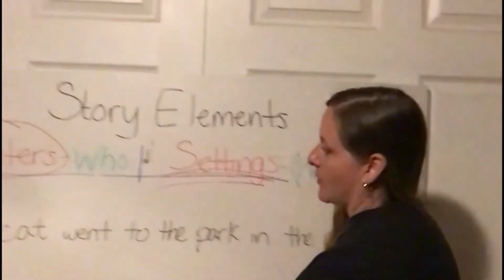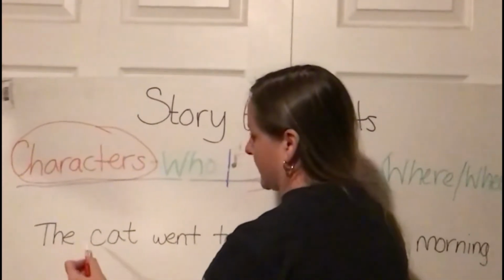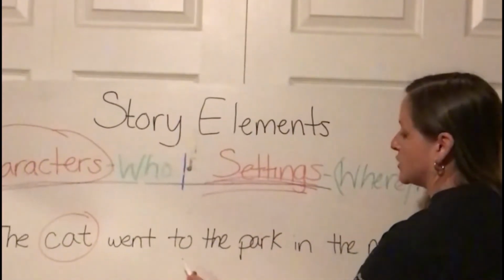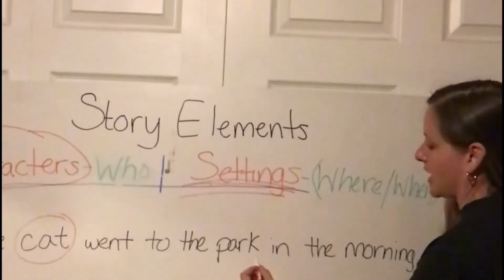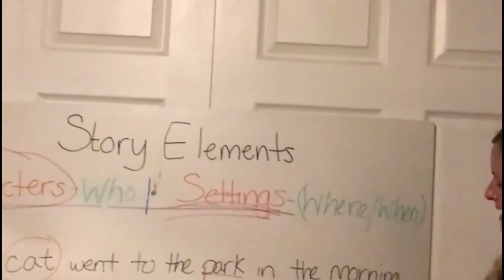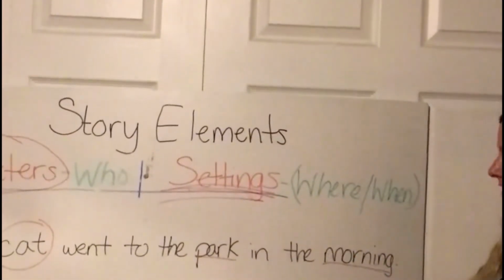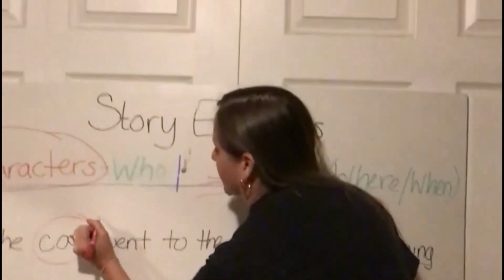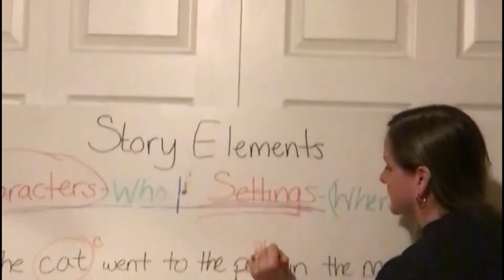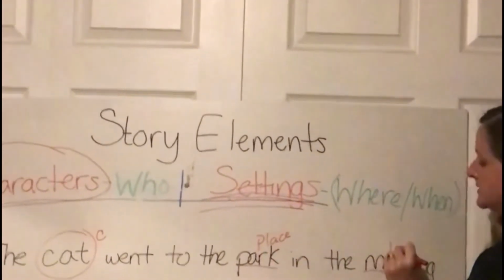I can see that we have an animal here, the cat. So I'm going to circle cat. Went to the park. This is our place. In the morning. This is our time. So we have character, place, and time.